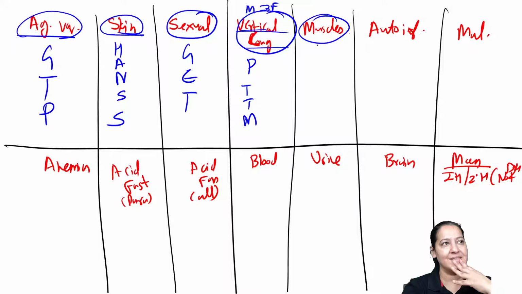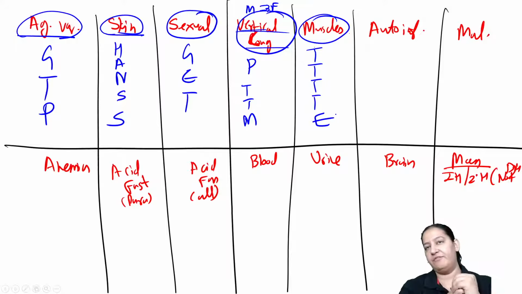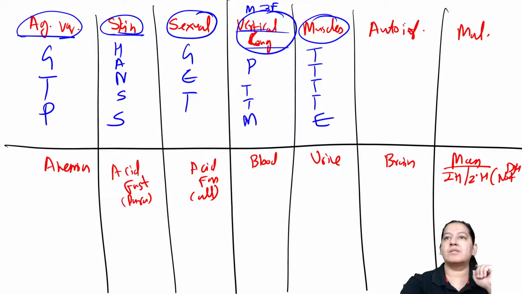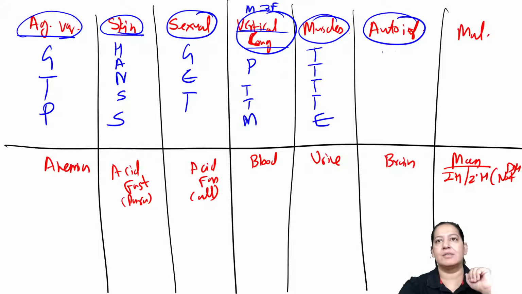Yes, Sakshi. The parasites which reside in muscle are T4, 1, 2, 3, 4. T4E. Yes, very good, Payal. It is T4E. Name of parasites which cause auto-infection. Yes, the name of the parasites which cause auto-infection is CHEST.